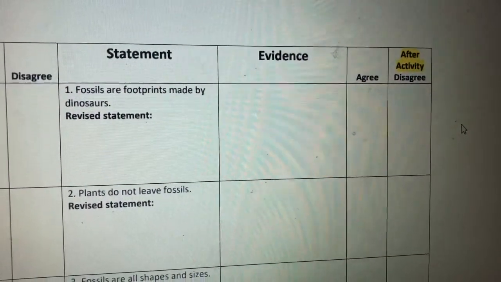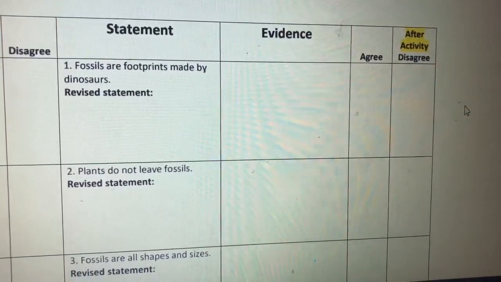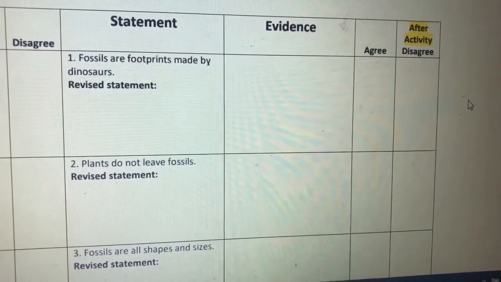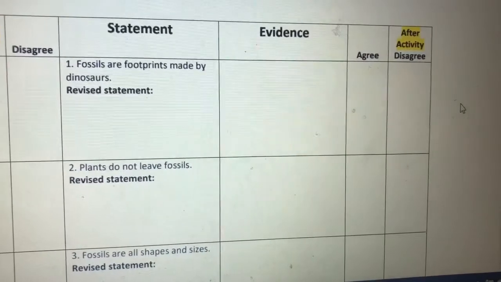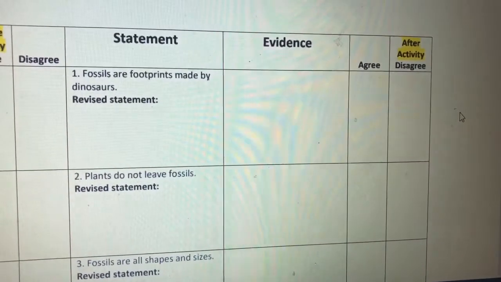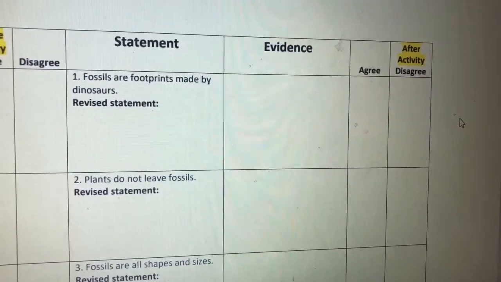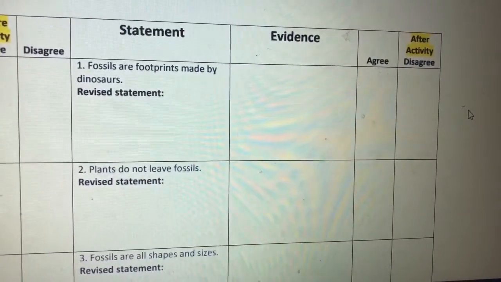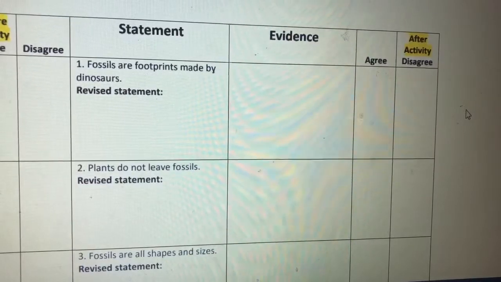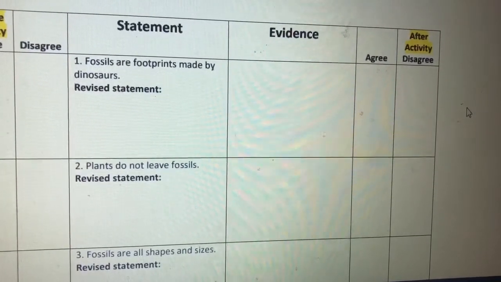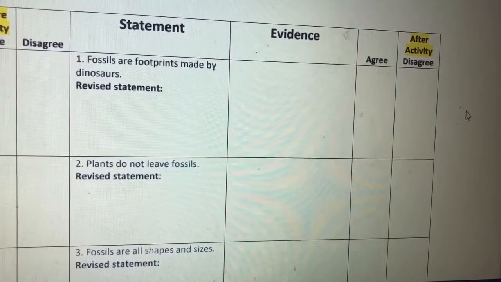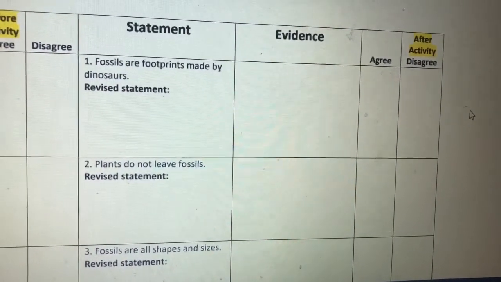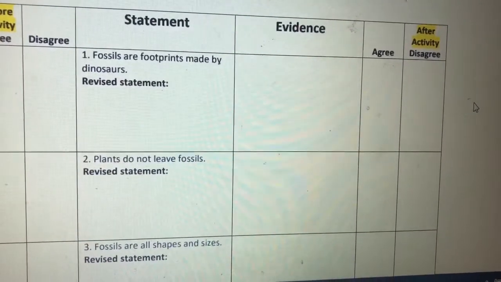Okay, so fossils are footprints made by dinosaurs. We have to disagree because it's not only footprints made by dinosaurs, there are more. So now you have to write here for evidence, you have to write why that is not true. Let's go to the next one. Plants do not leave fossils. Well, we know that that is not true because plants do leave fossils. So now we have to disagree with that, and then you have to write the evidence of how you know.